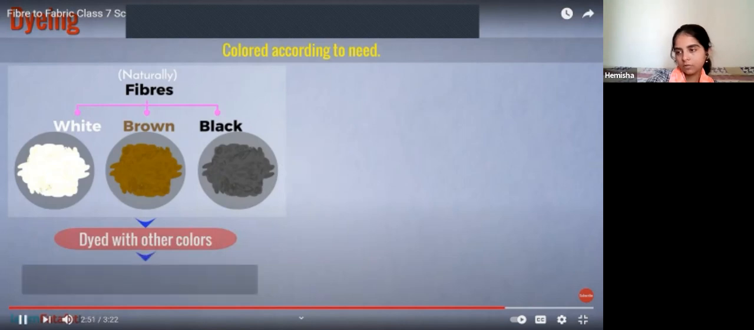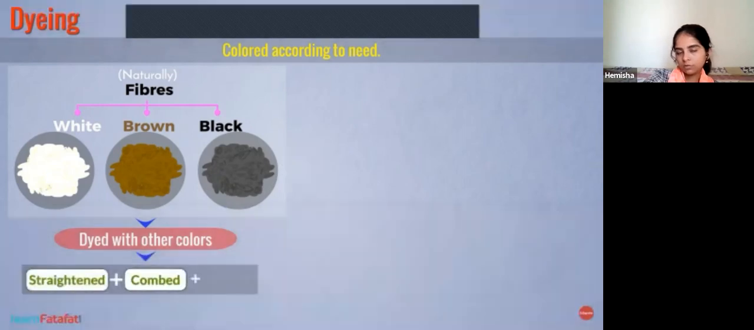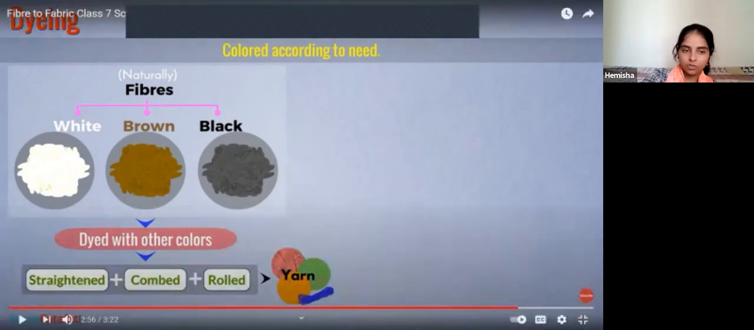After dyeing, fibers are straightened, combed and rolled into yarn. Okay, now why is it important? Straightened means what? You will see that hair. Why do we comb? We need to just arrange it properly, right? In a similar manner, we are going to straighten it and comb it.